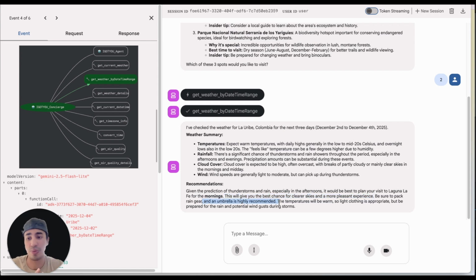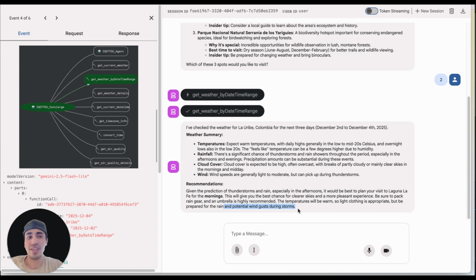It's also giving you recommendations specifically for clothes based on the weather for that place. Okay. The temperatures will be warm, so light clothing is appropriate, but be prepared for the rain and potential wind gusts during storms. Okay, so I think I'm going to be prepared for that trip if I'm going to make a trip to this place.